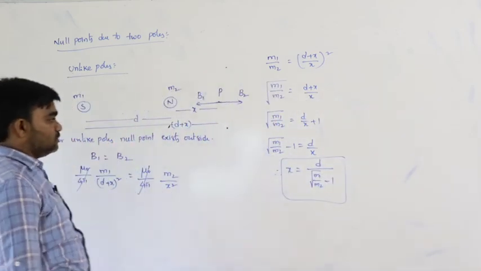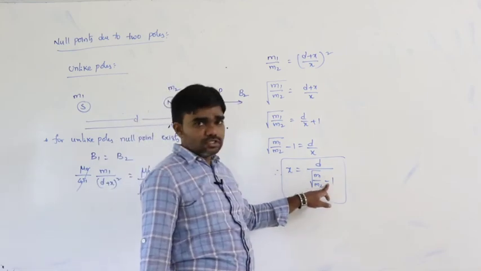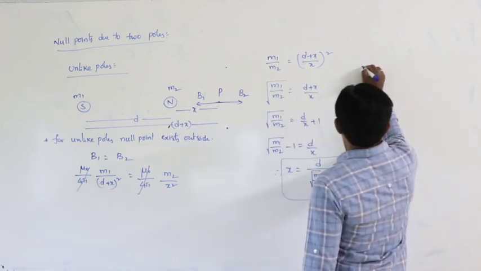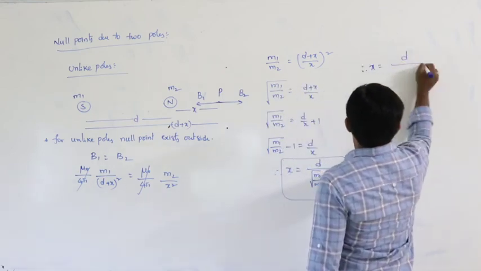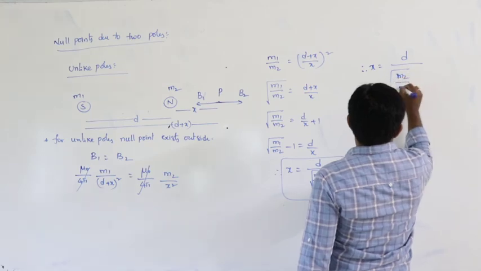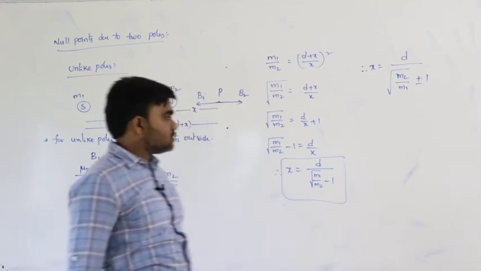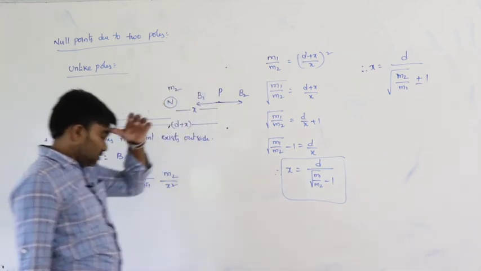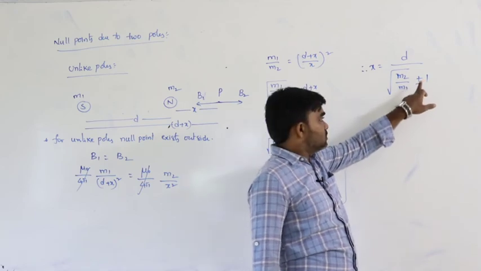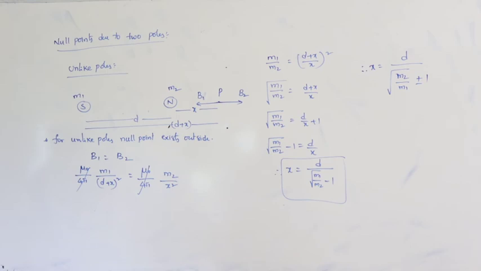That is the situation. So that is the null point. For unlike poles, this is minus 1. For like poles, that is plus 1. So the general formula: x is equal to d by (under root m2 by m1 plus or minus 1). Plus is for like poles and minus is for unlike poles. So that is the situation.